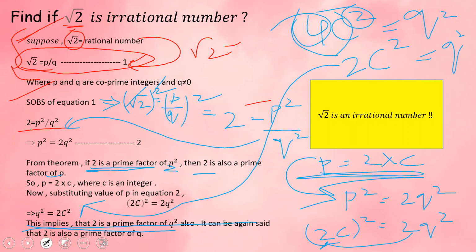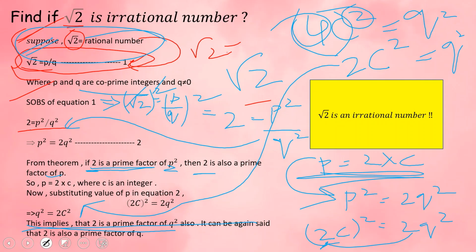Now according to the initial assumption that we have made, p and q are co-primes. But the result obtained with this assumption is that p and q have two as a common prime factor other than 1. So this is the contradiction, which arises due to our incorrect assumption that root 2 is a rational number. Hence root 2 is an irrational number.